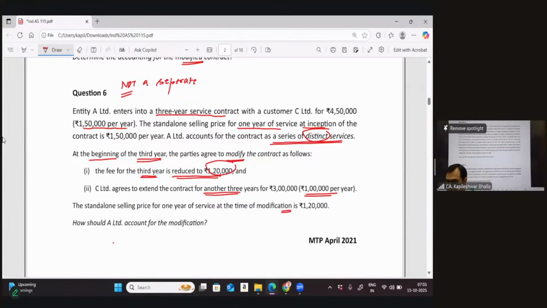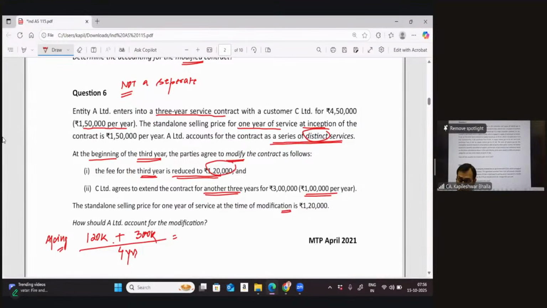So what do we do in terms of accounting, in terms of question number 6? And that's rightly said. There is no cumulative catch-up adjustment which is there. Okay. Now, in this particular case, if you look at the accounting, what do we need to do? You need to consider that the fees for the third year is 1,20,000, the remaining consideration of the existing contract, and you add up the consideration for the additional 3 years, that is supposed to be 3 lakh. And this is going to be taken and spread over the total 4 years in this particular case.